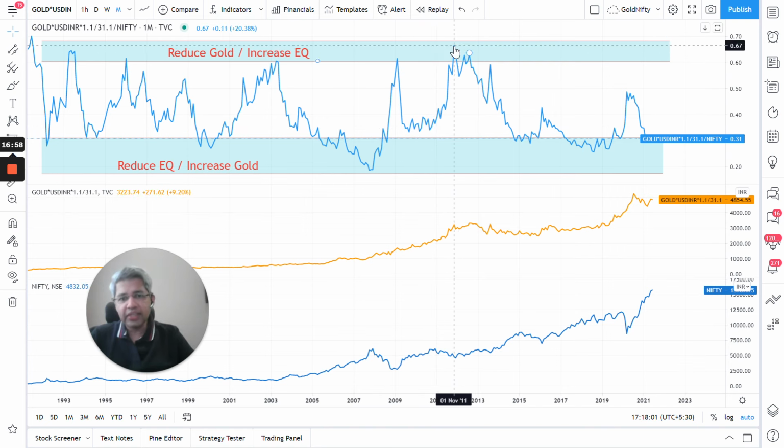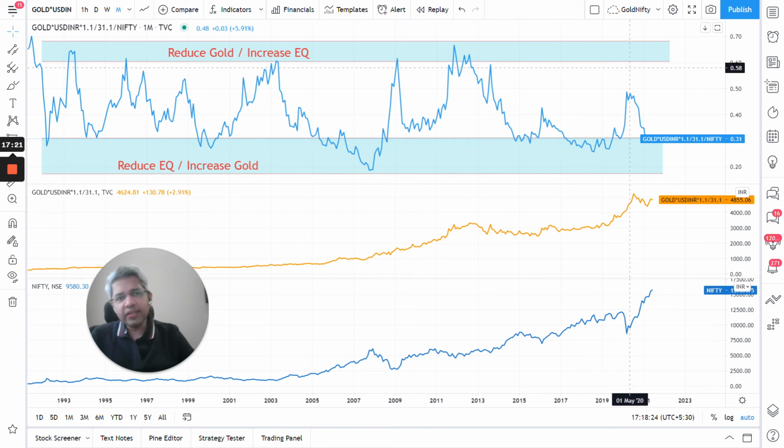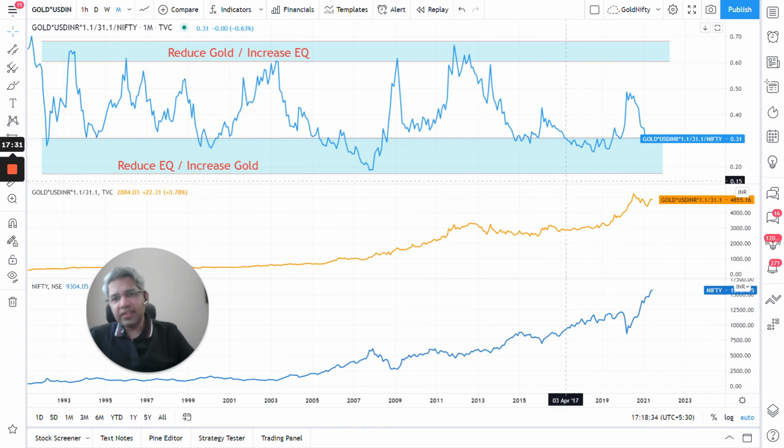But in this region again, in 2011, you would have reduced gold and increased equity, and your Nifty would have gone from 4800 to, let's say, 8300. So again you have doubled your equity here, whereas gold would have remained flat in those years. So while this has not really gone up dramatically post that and given you a chance to reduce gold, but it is still hovering around this, increase gold and reduce equity component.